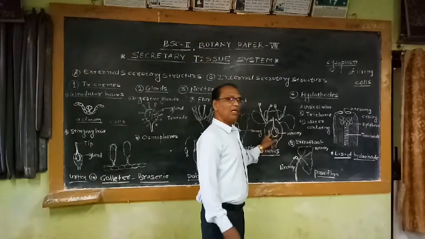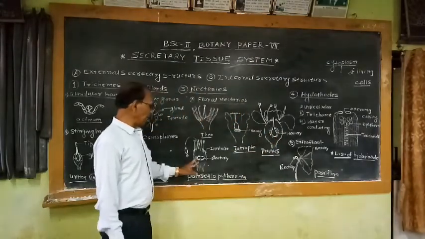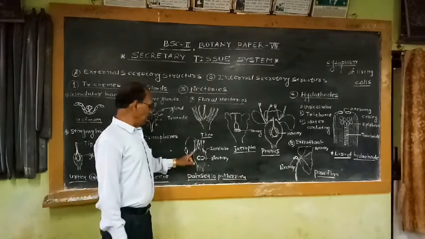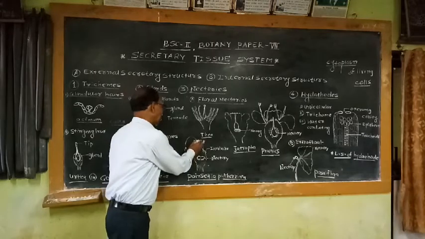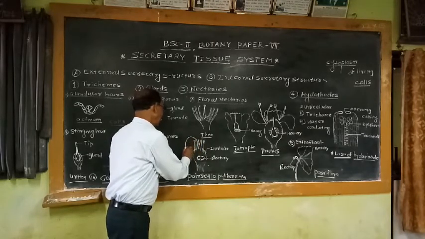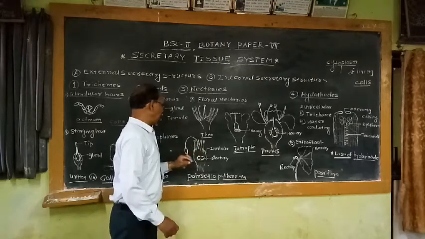Nectaries are present in the floral cup. Another example, Poinsettia pulcherrima. In this Poinsettia pulcherrima, this is the inflorescence. These are the staminate flower. This is the pistillate flower. This one is the pistillate flower or female flower. And these are the staminate flower.